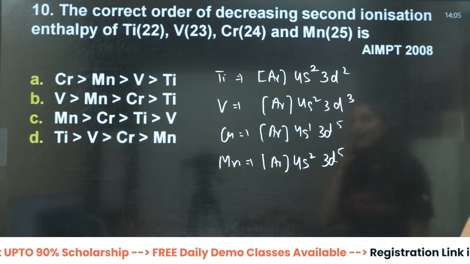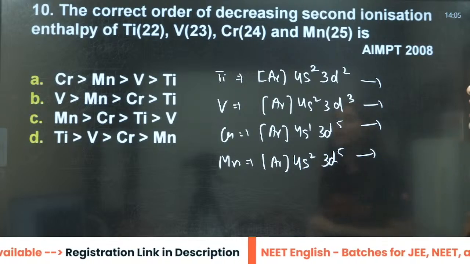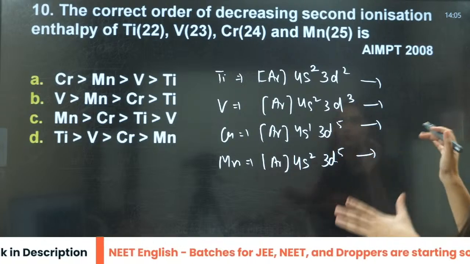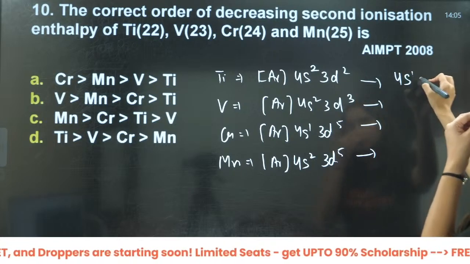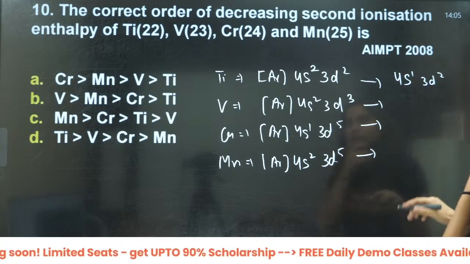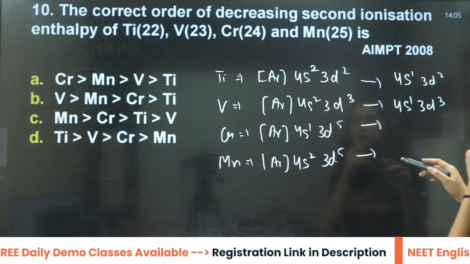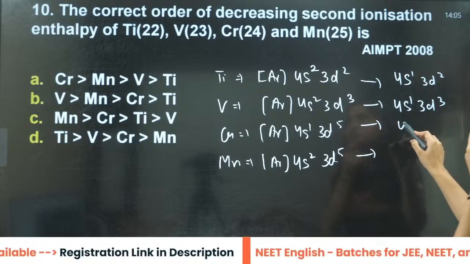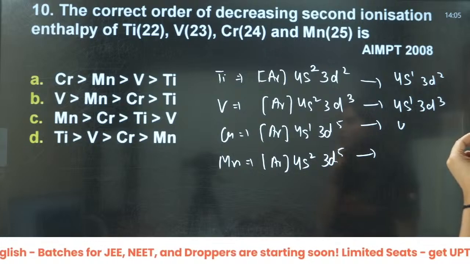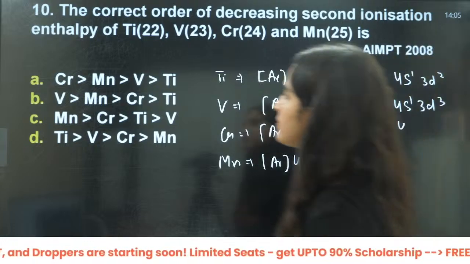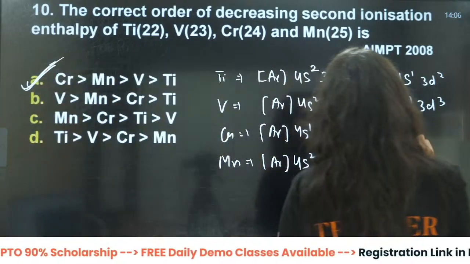So they are saying second ionization energy. That means take out 2 electrons. Take out 1 electron firstly, then you will see which is more stable. Take out 1 electron, so it will be 4s1, 3d2, right? Take out 1 electron, 4s1, 3d3. Take out 1 electron, acha, this is going to be a decreasing order. This is going to have the maximum. Chromium should be maximum, so A is the correct answer.